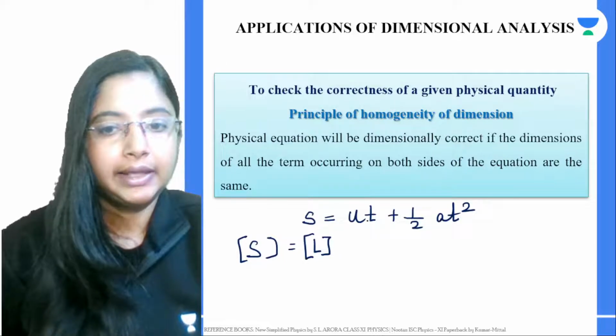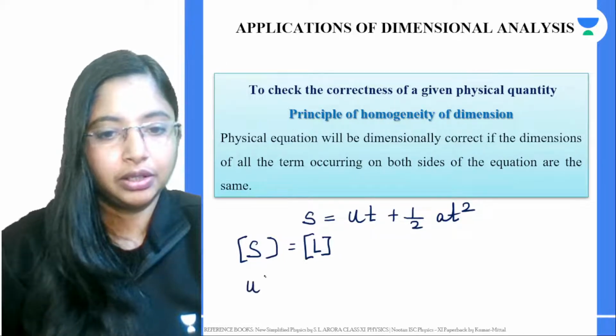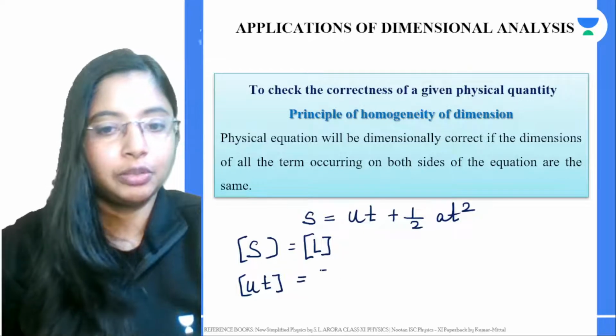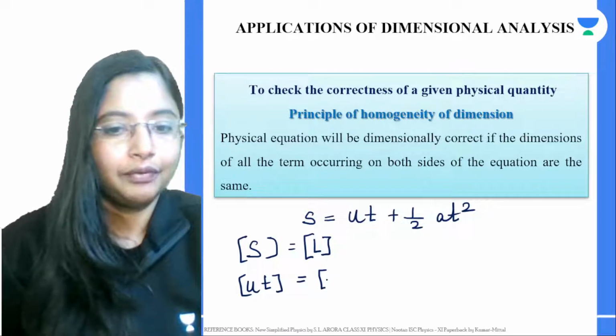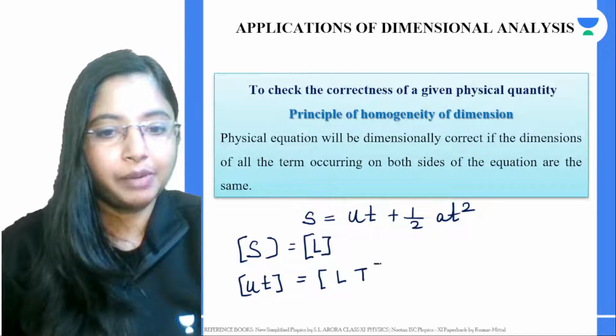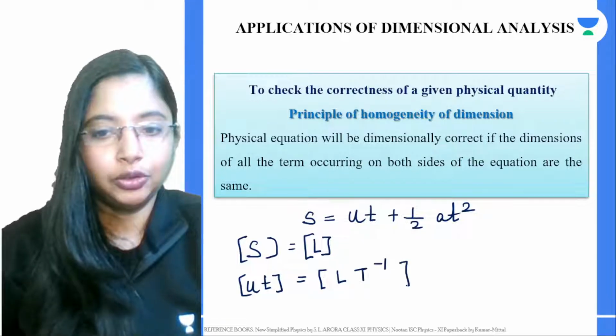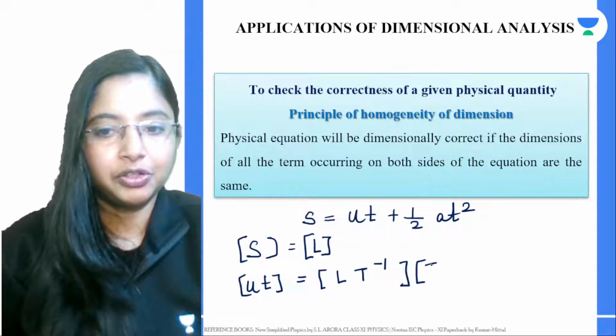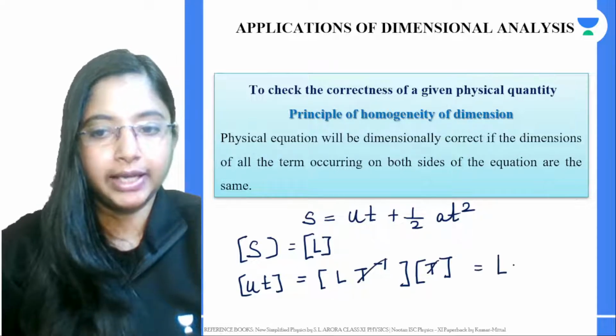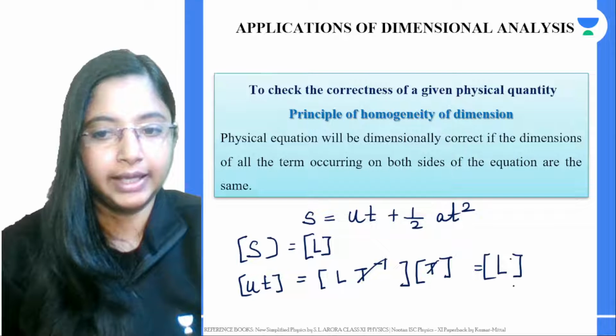And the dimension of this particular quantity, U, basically talks about the initial velocity. Velocity is given by L t to the power minus 1, multiplied by the second quantity, which is time. Dimension is t to the power 1. So these two cancel, and again you end up getting the dimension of length.